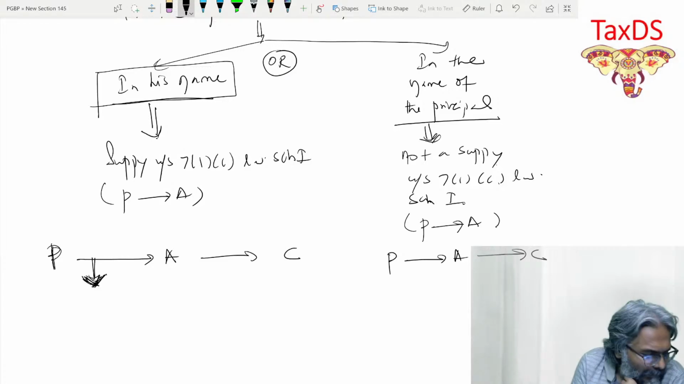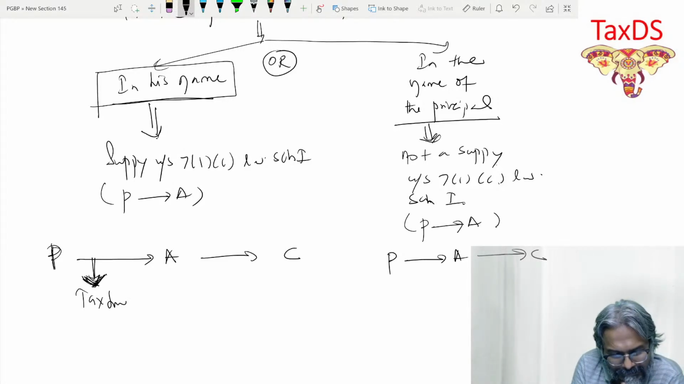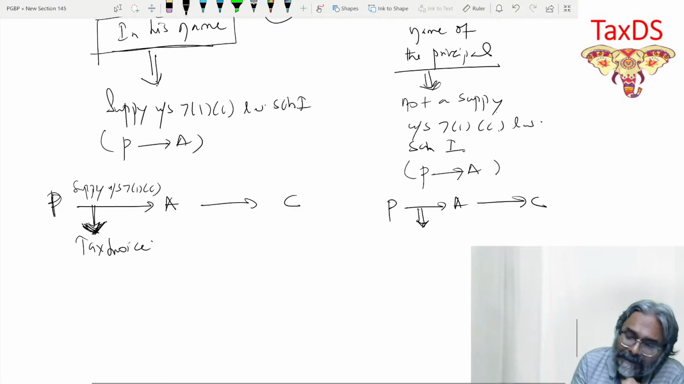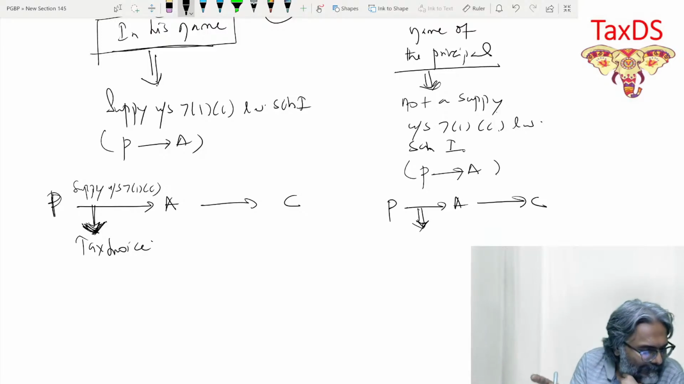Students, in this particular context, it is the case of a tax invoice. Why? Because this is supply. All of you agree this is supply under section 7(1)(c). What about this one, students? From this principal to agent, in this case, the second case that we have identified, whether this is going to go under a tax invoice or a delivery challan.